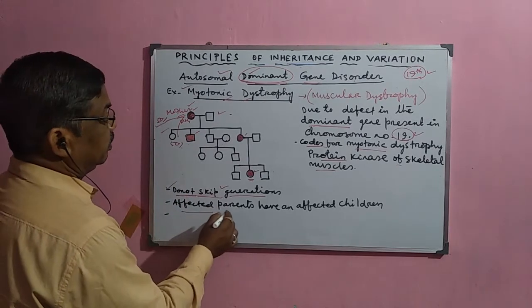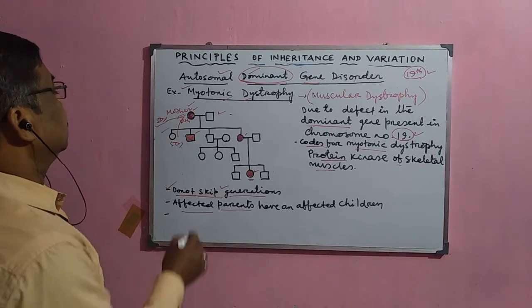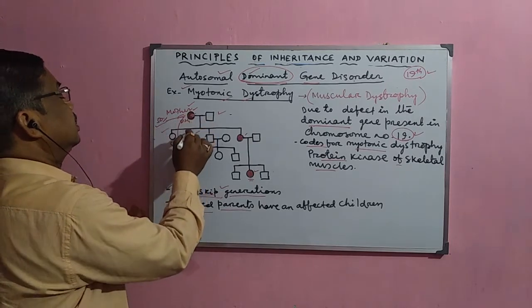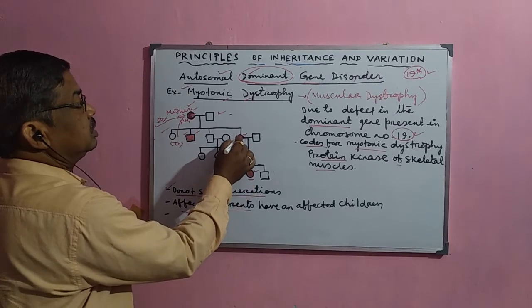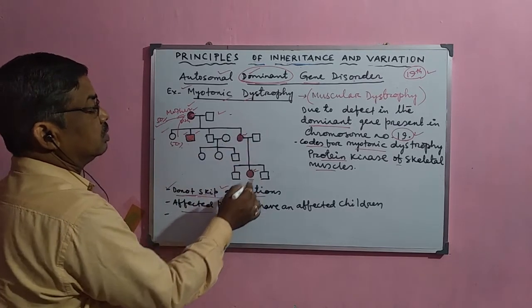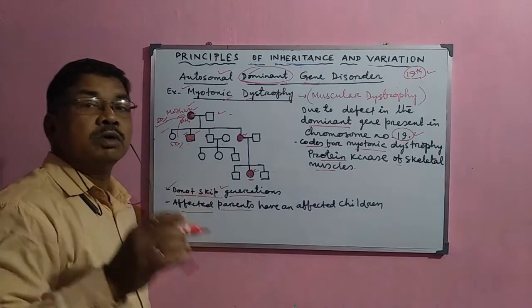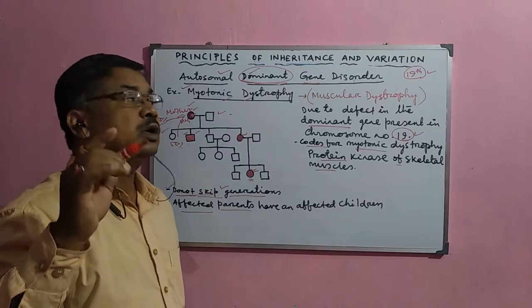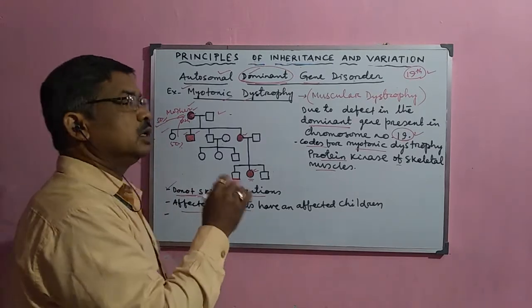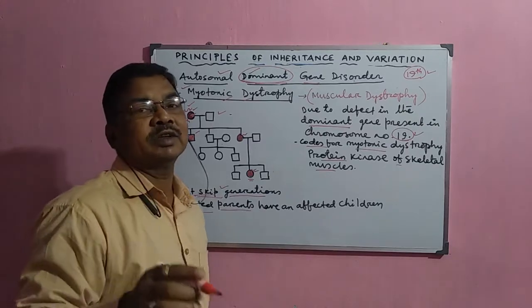Now, affected parents always have affected children. Whenever there is an affected parent, they must have affected children, and most of the children are affected. That is why this dominant gene always transmits from one generation to the next, and whenever it is present, the disease is normally expressed in the next generation.